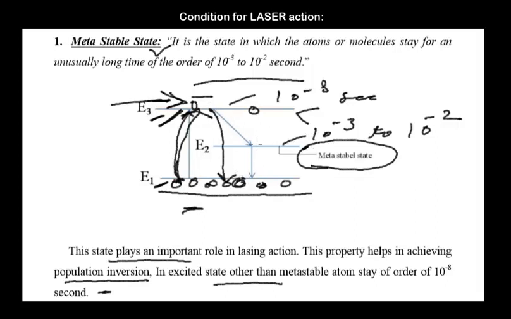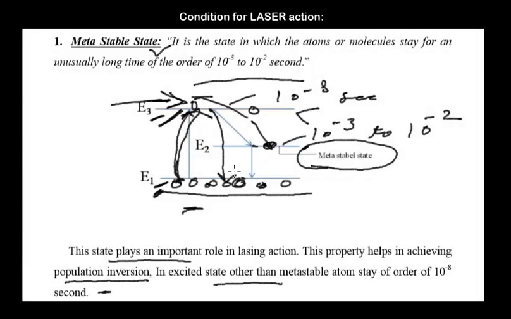We can achieve that condition with the help of the metastable state, because before coming back into the ground state, an atom will go into the metastable state and stay there for long, and during that time the number of atoms in the ground state will decrease because they'll continue moving from the ground state to the excited state. So we'll get less population of atoms in the ground state as compared to the excited state. That condition is known as population inversion.